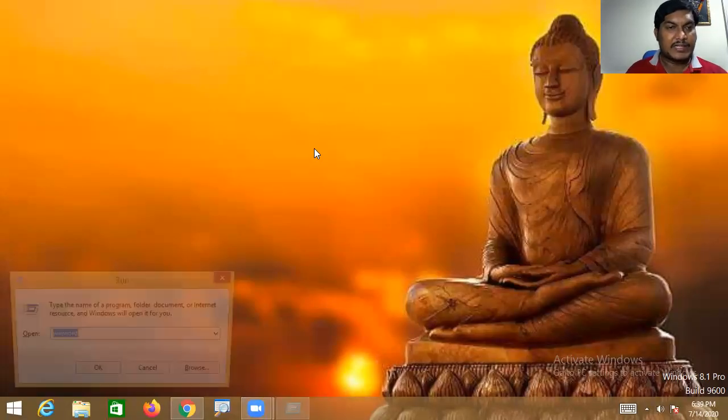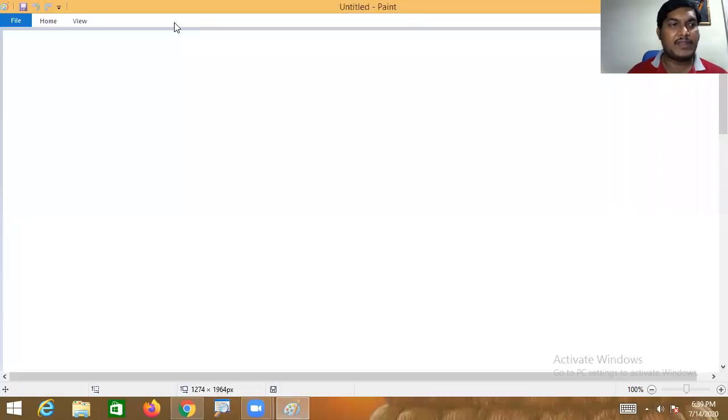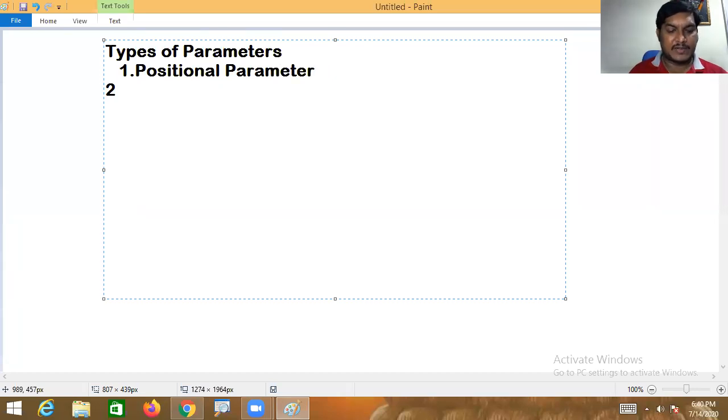So today we are going to have a discussion about the types of parameters. In Python, we have the following types of parameters. What are the types here? Let me list them out. Number one is positional parameters.